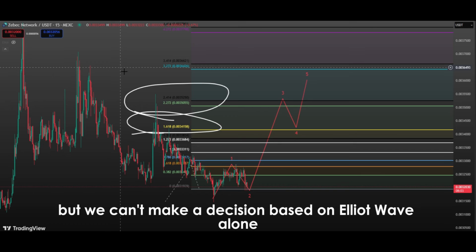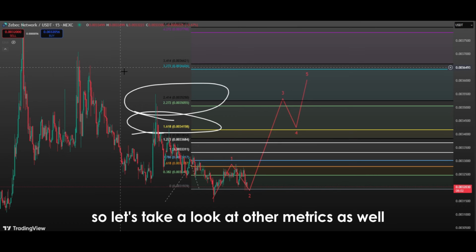But we can't make a decision based on Elliott wave alone, so let's take a look at other metrics as well. Stay tuned.